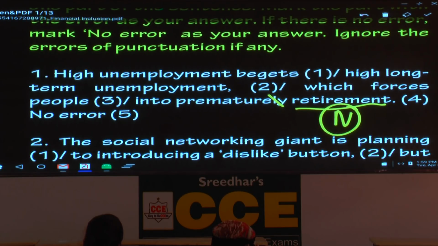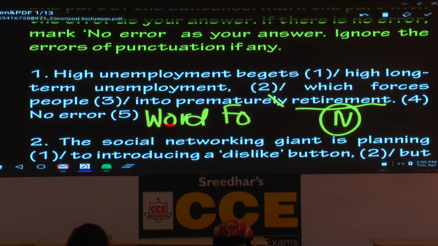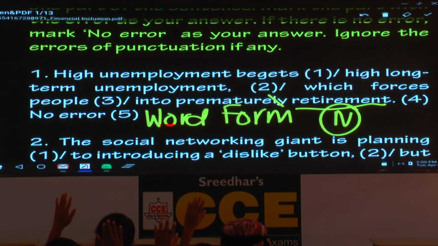The word is absolutely right. What is the problem? Please make a note. The question is related to what? Word form. Quite often they ask questions related to word forms. How many of you have got this one right? Okay.